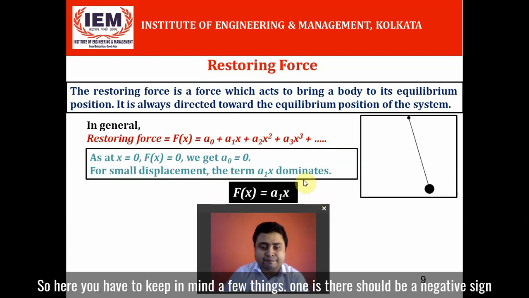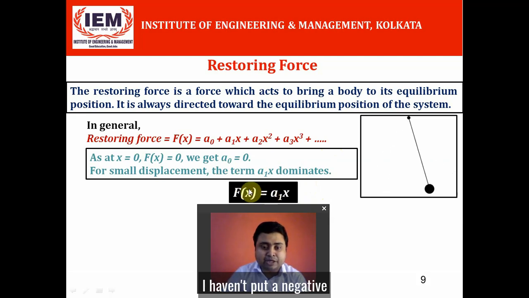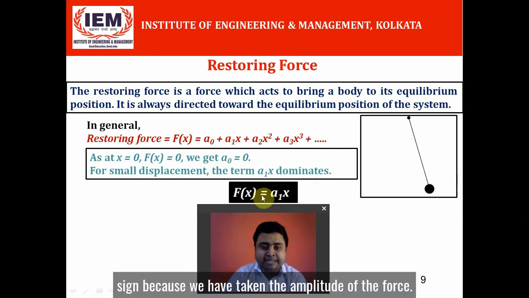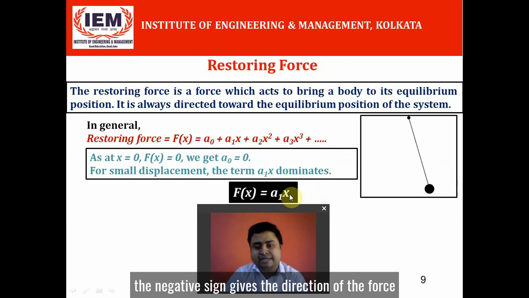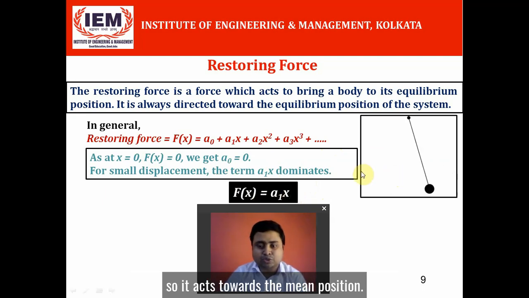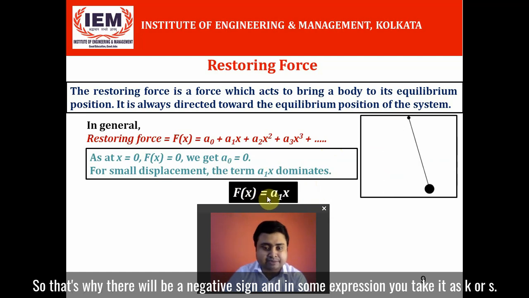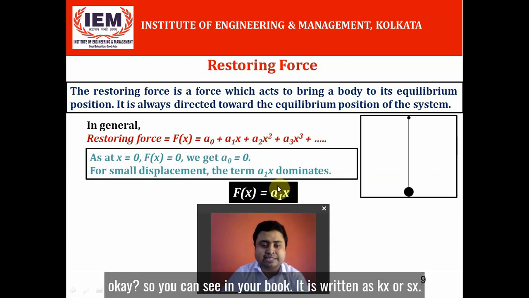Here you have to keep in mind a few things. One is there should be a negative sign. I haven't put the negative sign because we have taken the amplitude of the force. The negative sign gives the direction of the force, so it acts towards the mean position. That's why there will be a negative sign. And in some expressions, you take the constant as K or S. So you can see in your book it is written as Kx or Sx.